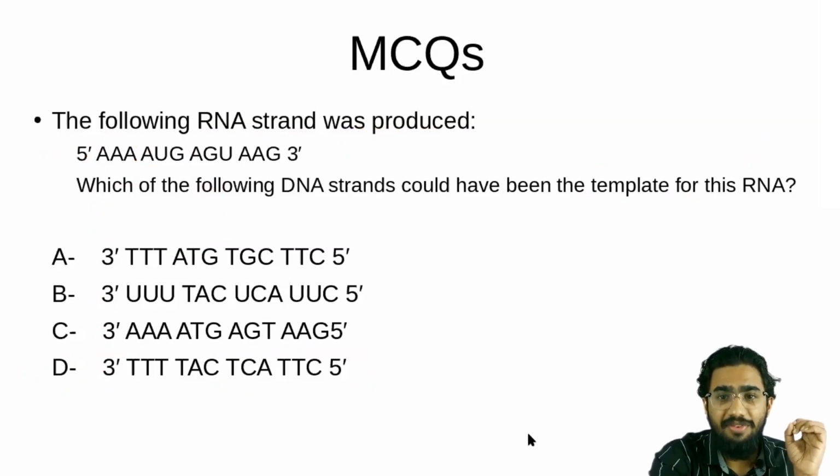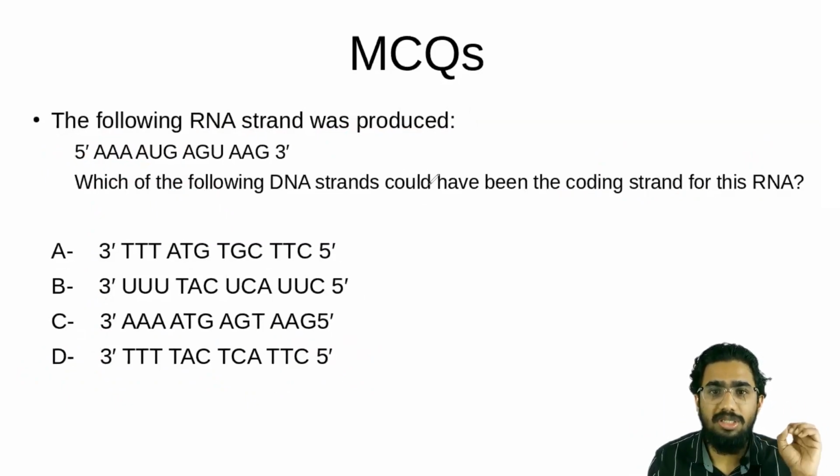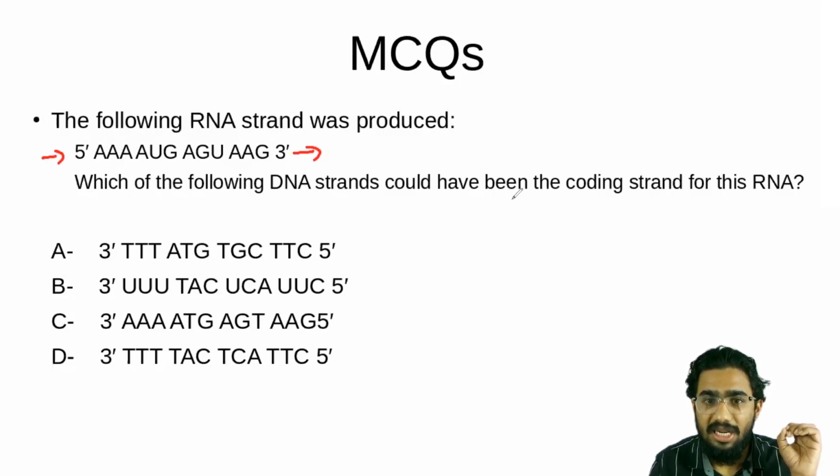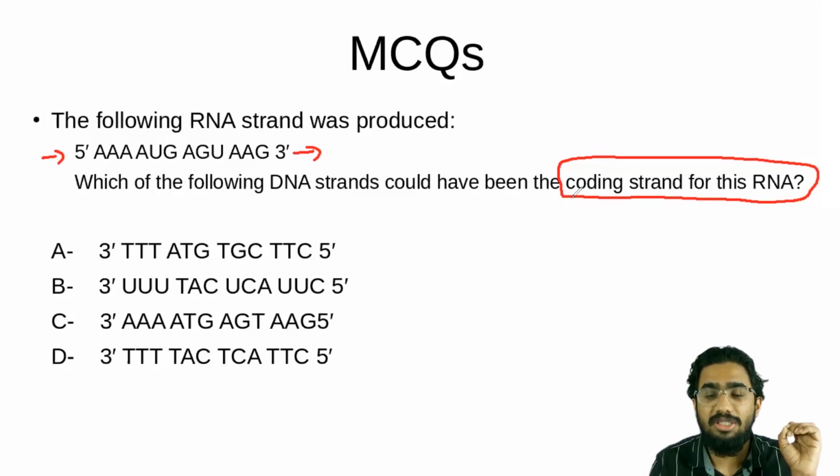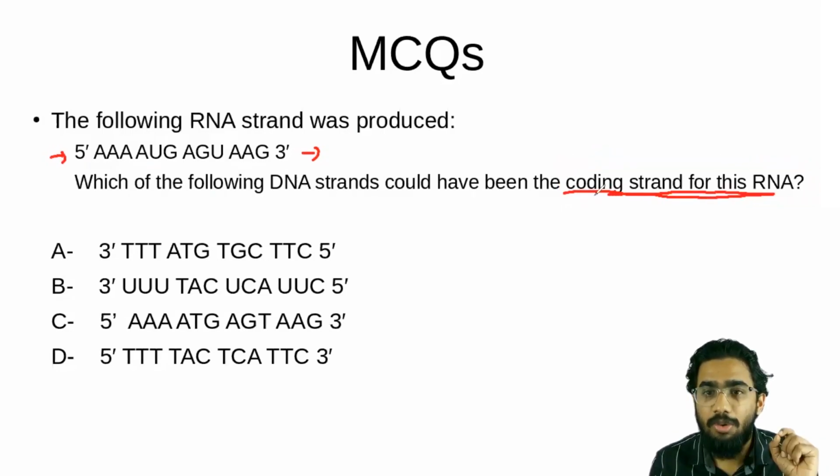And let's discuss a very similar question. Actually the question is not changed, it is the same question, and they are giving the following RNA strand that is produced. It is the same strand given in the previous question, and in this question they are asking which of the following DNA strands could have been the coding strand for this RNA. You have to understand that the previous question asked about the template strand. Now the strand is changed, and they are asking for the coding strand in that structural gene.